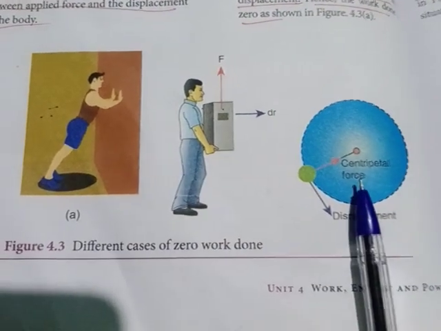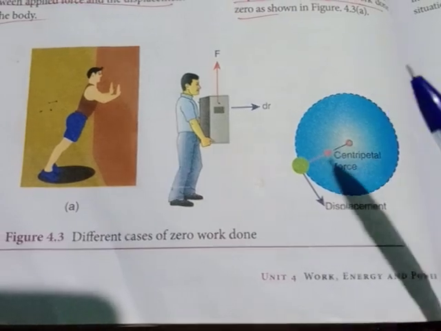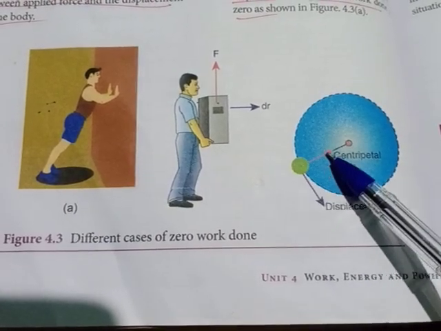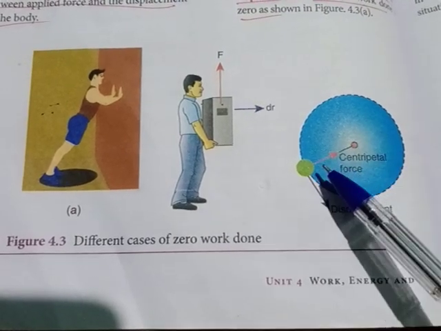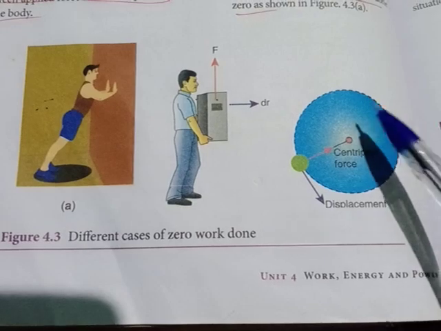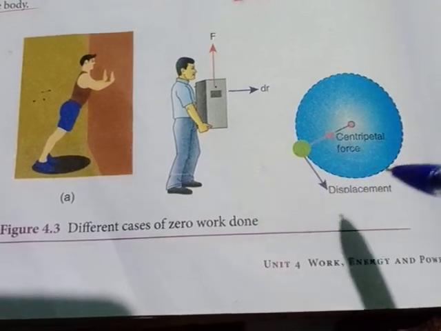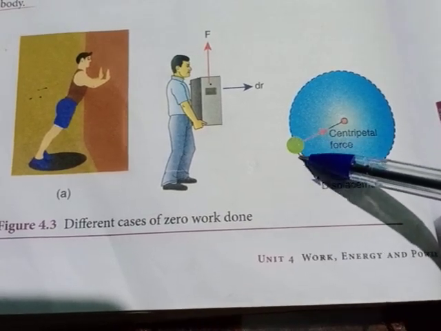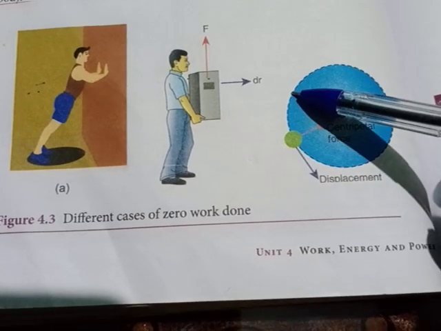And the next case is circular motion. During circular motion, we know that the centripetal force is acting in the inward direction. Assume that it is rotating like this. The displacement is first here, then here, then here.